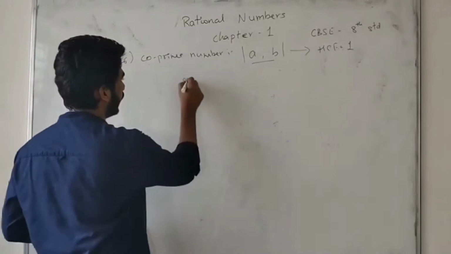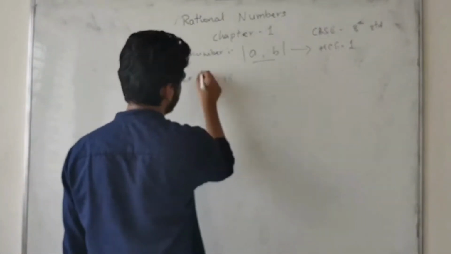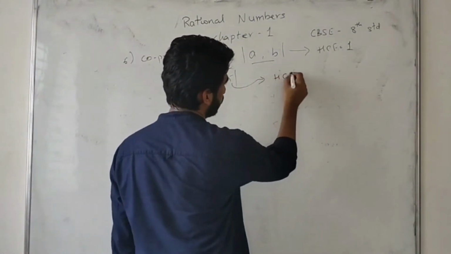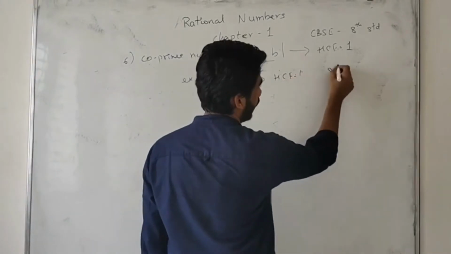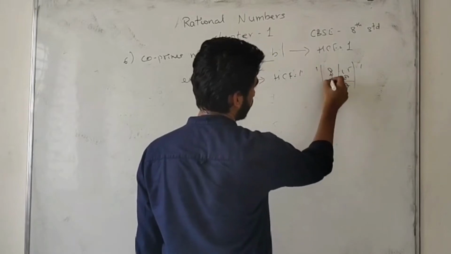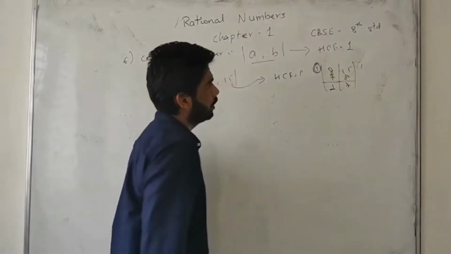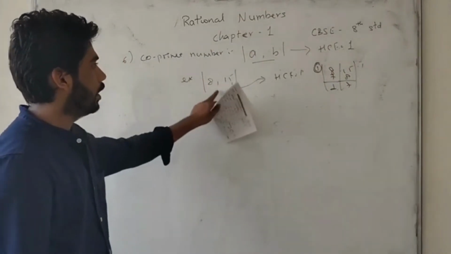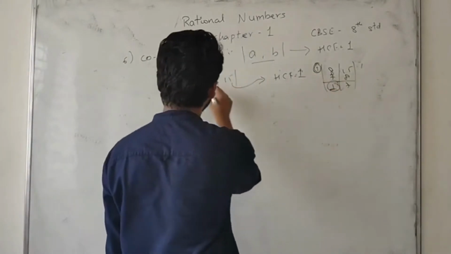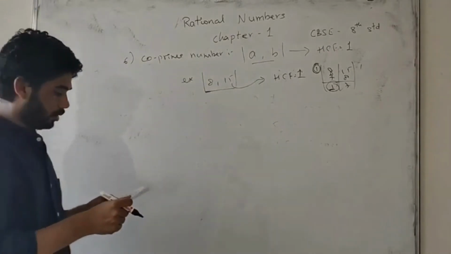For example, we take the numbers 8 and 15. If we find the HCF for these numbers, we will get HCF as 1. How will we find it? 8, 15. 8 1 is 8, 7. 7 1 is 7. So when the remainder is 1, that number is the HCF. We get it. So HCF is 1. When the HCF is 1, at that time we take it as a co-prime number. Co-prime numbers are described. Now real numbers.